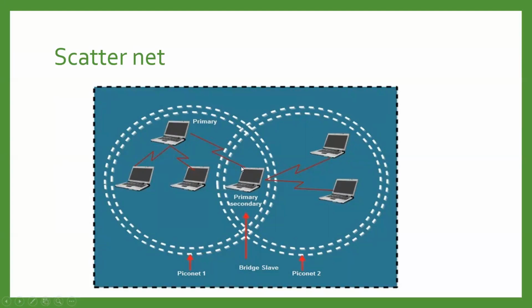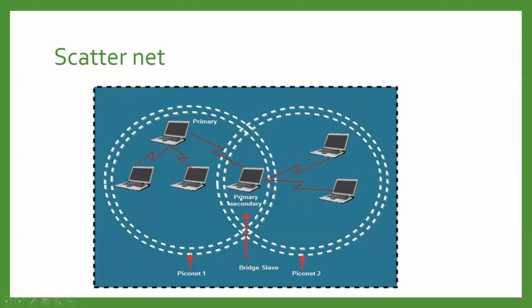Now it may be possible that one node working as a secondary slave in one piconet can be the primary node of another piconet. That particular machine or node will be called a bridge slave.